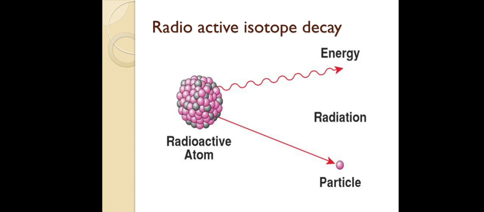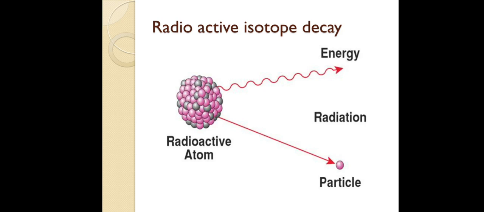Next technology is radioactive isotope decay. For this, we should go through the basics of nuclear and atomic behaviors. We have so many radioactive elements. If you look at the periodic table, you can see the number of radioactive elements. There are some conditions for it: any element with proton number more than 90 we can say is a radioactive element.